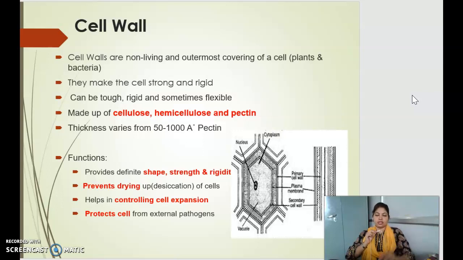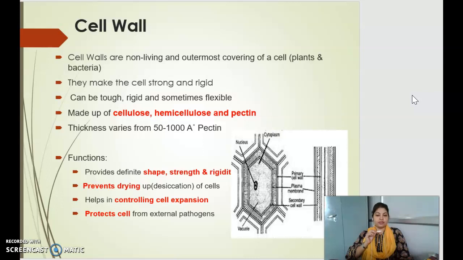The first structure which we are going to take into consideration is the cell wall. The cell wall is a non-living and outermost covering of a cell. It makes the cell strong and rigid. It can be tough, rigid, and sometimes flexible, and is made up of cellulose, hemicellulose, and pectin. The thickness may vary from 50 to 1000 angstrom.